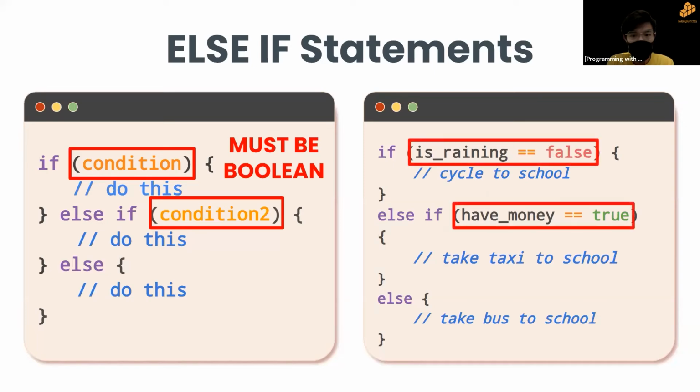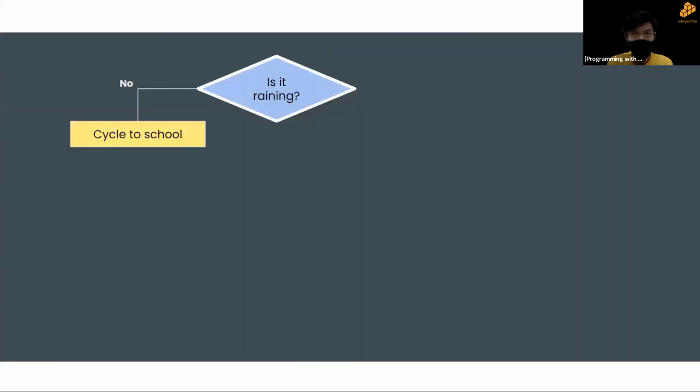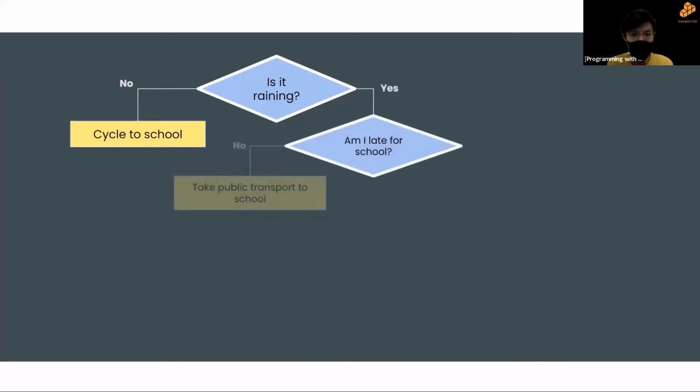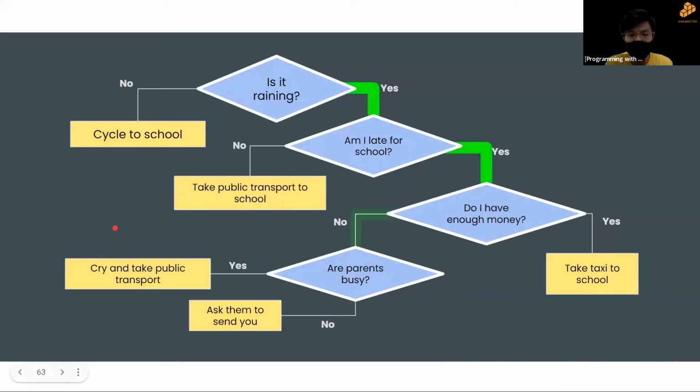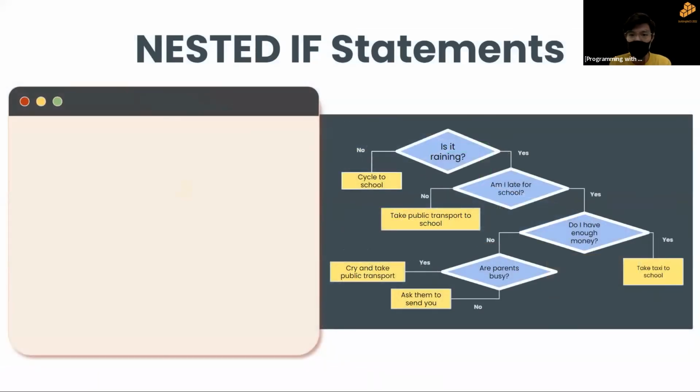Okay. So what if we want to extend it even further? All right. What if we want to know more stuff, ask ourselves more questions, like this flowchart over here, right? We need to ask ourselves, do we have enough money, are we late for school, are our parents busy, and we need to do all these processes, right? What if all these are continuous conditions, right? Sometimes else if may not be enough. Okay, we need something called a nested if statement.